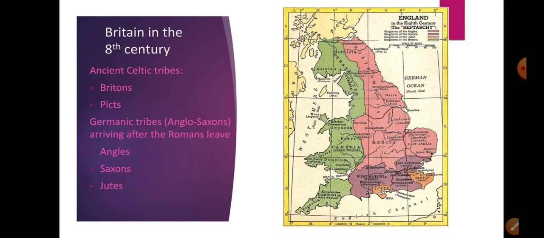Okay, so the original people are the green area, and the others are the new arriving nation, the Anglo-Saxons, which are the 3 most powerful Germanic tribes.